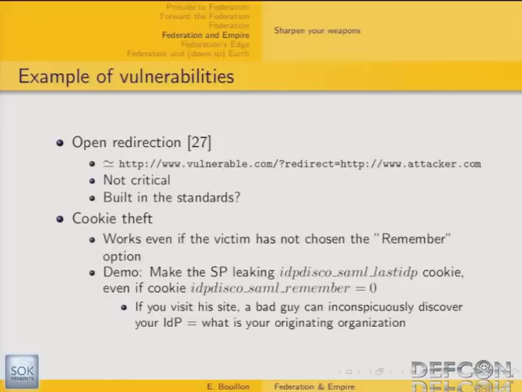Then I'm going to illustrate how this can lead to a cookie theft. That means we are going to be able to make cookies fly between DNS domains using this kind of vulnerability. Basically, if you visit his site, a bad guy can inconspicuously discover your identity provider, that means your originating organization. So that's at least a privacy issue.